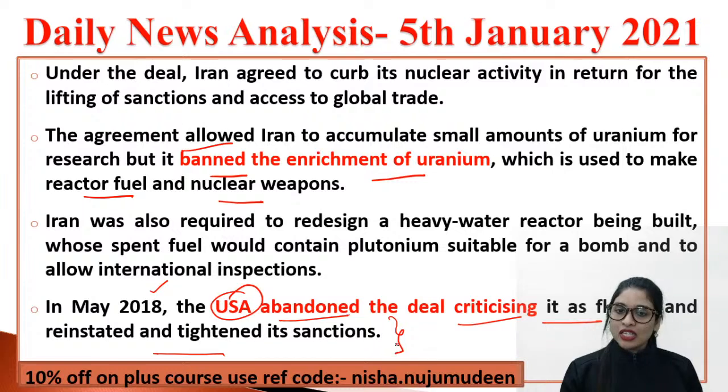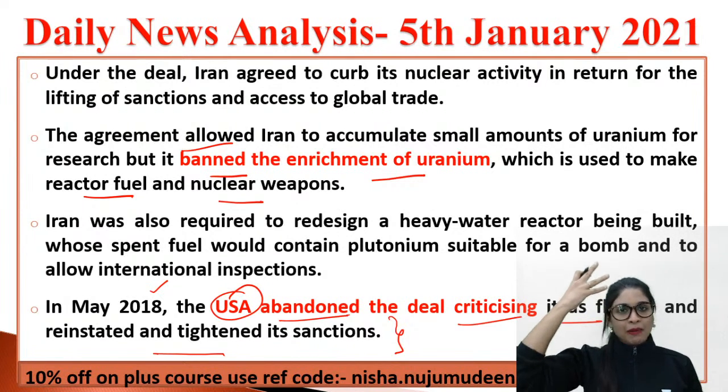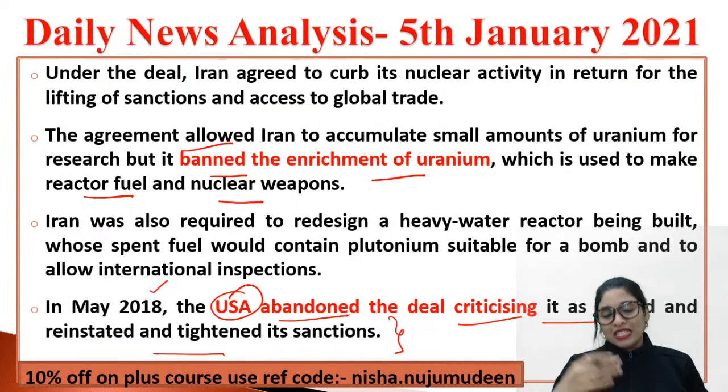That is, the USA. Honestly, the deal was not that bad, but still, Iran was so dominating and so demanding. Now Trump got hyper and he said, no, nothing is required. Let us completely thrash the nuclear agreement with Iran, and let's tighten all the sanctions that we had actually freed for Iran. Let's not allow Iran to have access to global trade. And let's not let them produce these nuclear things once again in a higher manner. Clear? This was the goal or aim they had.